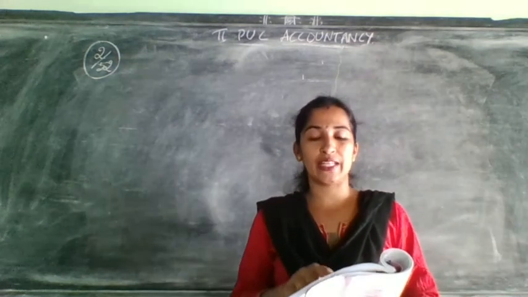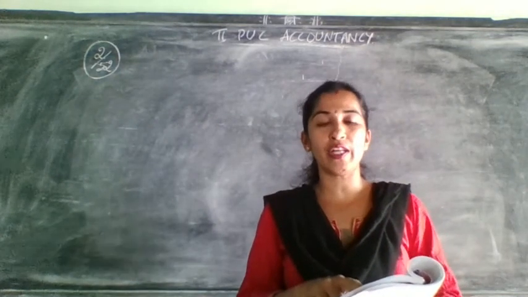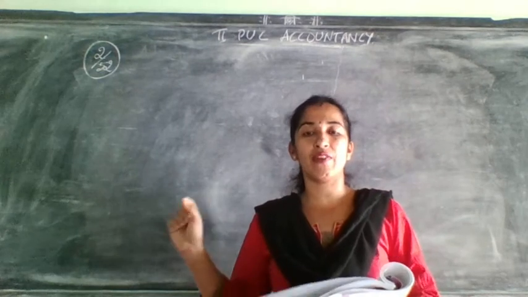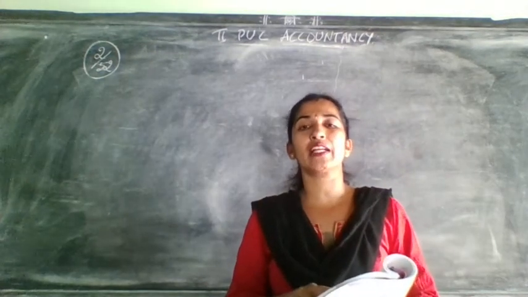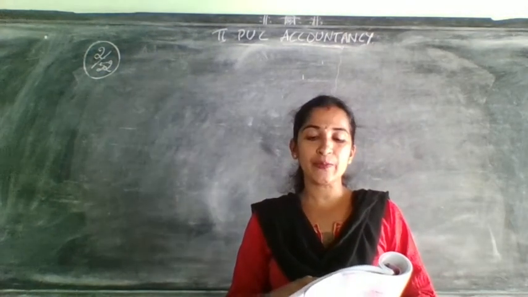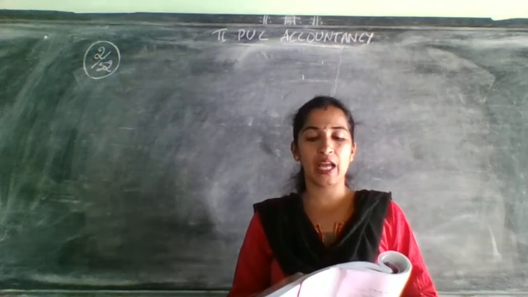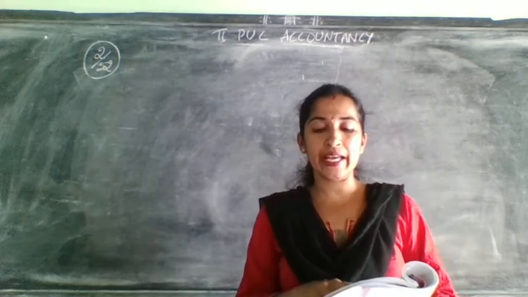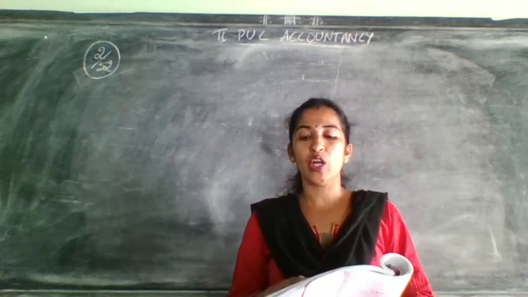Next adjustment. First adjustment is related to goodwill. Goodwill will not come in revaluation account. This will come directly in which account? Directly in the partners capital account.